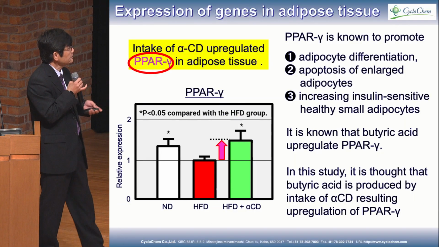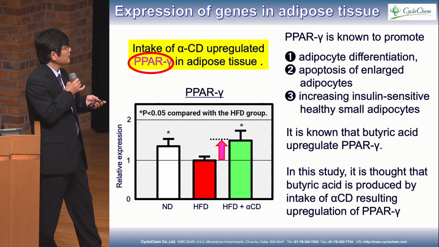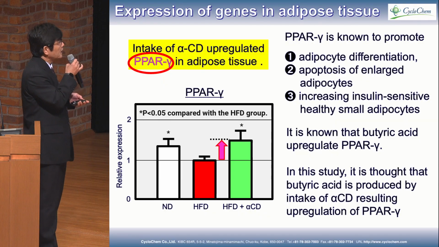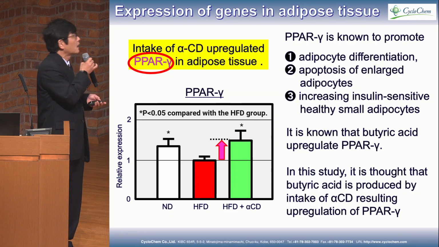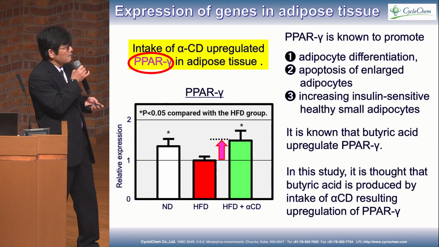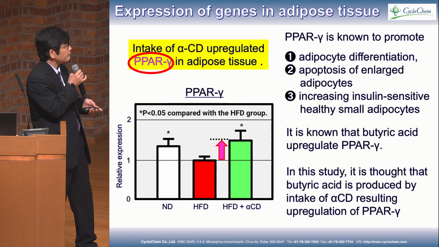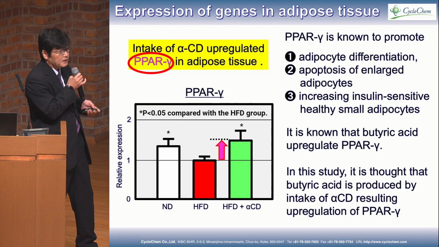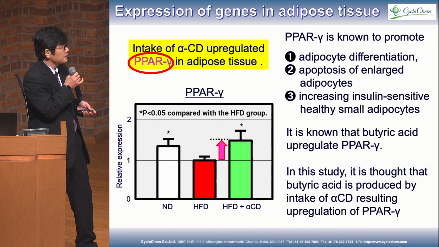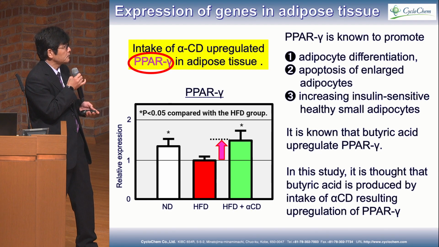So the mechanism, the key is PPAR gamma. Intake of alpha cyclodextrin upregulated PPAR gamma in the adipose tissue. PPAR gamma is known to promote adipocyte differentiation, apoptosis of enlarged adipocytes, and increasing insulin-sensitive small adipocytes.